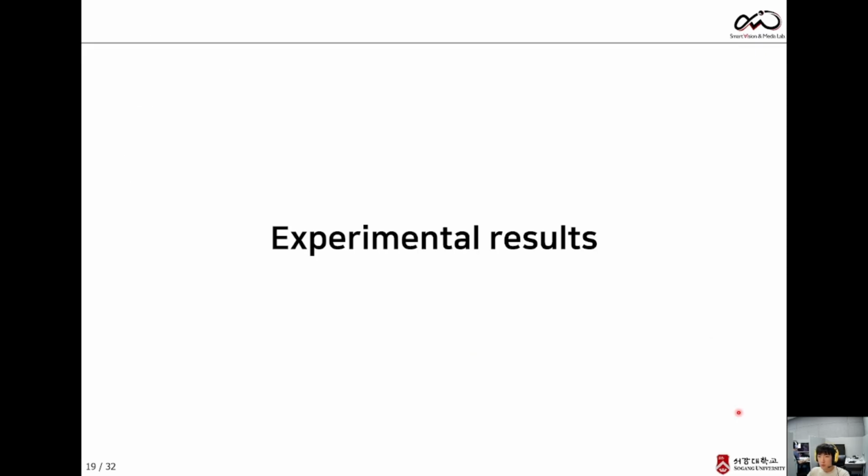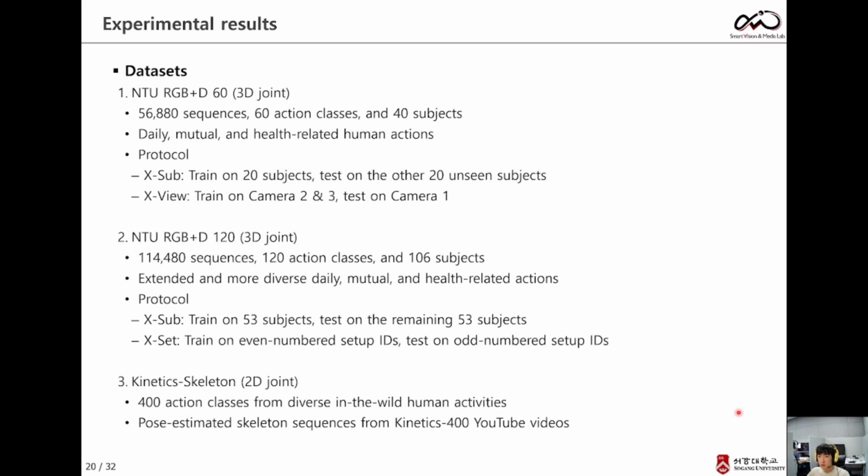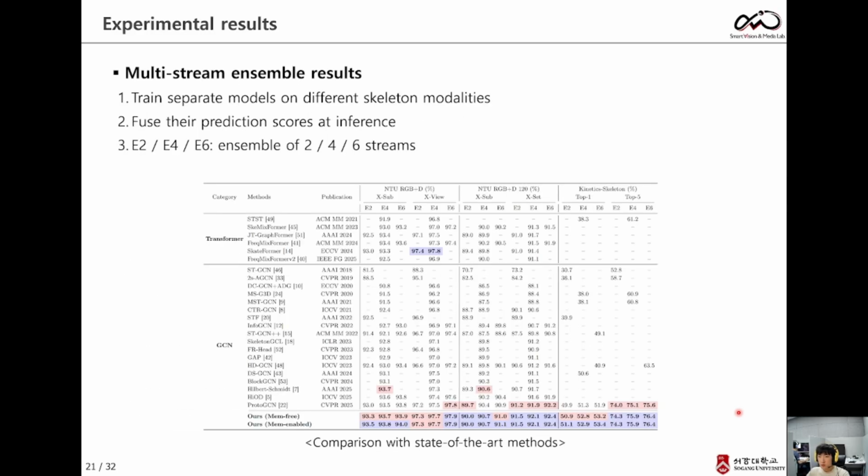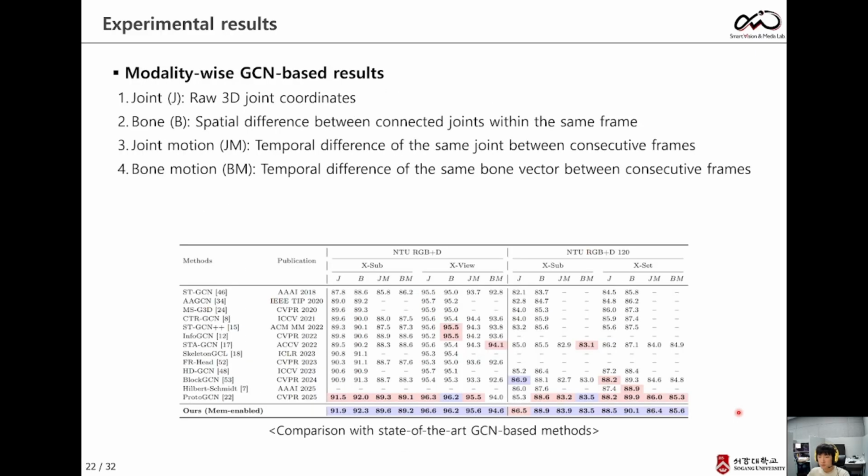Now I will briefly present our experimental results. We evaluate on three large benchmarks: the NTU series, and Kinetics-Skeleton from in-the-wild YouTube videos. For multi-stream evaluation, we train separate models for different skeleton modalities and fuse their prediction scores. Our method achieves strong performance across 2, 4, and 6 stream settings. We also evaluate individual joint, motion, and bone motion modalities. The consistent improvements show that our memory is effective across different skeleton representations.